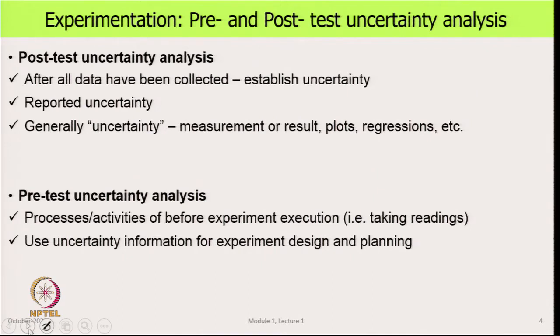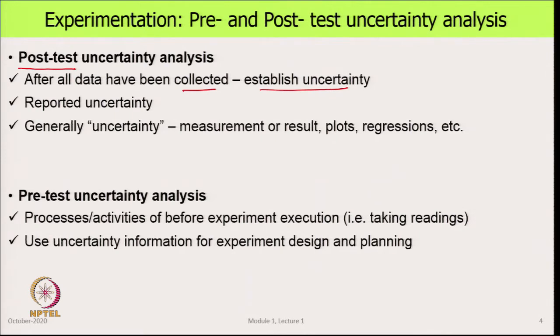Now, in that sequence, where does uncertainty analysis come in? There are two stages in which uncertainty analysis comes in. First is what we generally know as post-test uncertainty analysis, which means that all the data have been collected and now we establish the uncertainty.